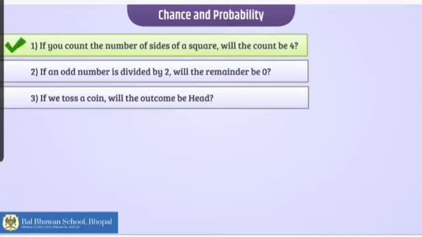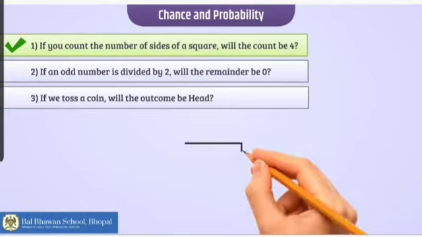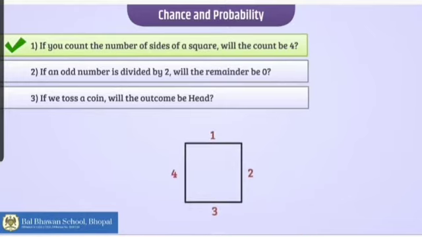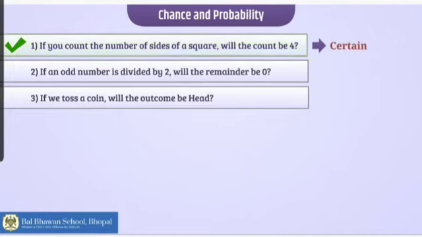Talking about the first question, if you count the number of sides of a square, will the count be 4? Yes, a square has 4 sides. So, this is absolutely correct. 1, 2, 3 and 4. Now, this is something which is certain, sure to happen.